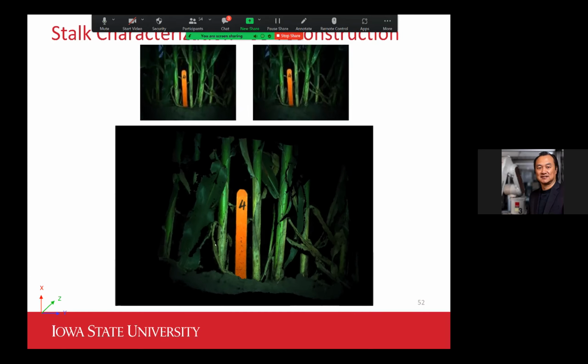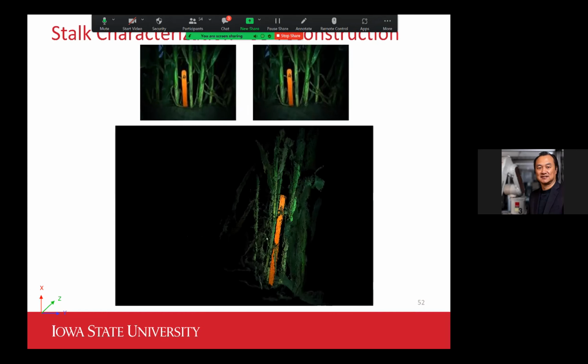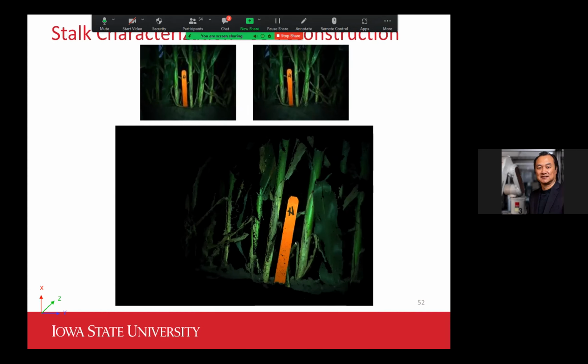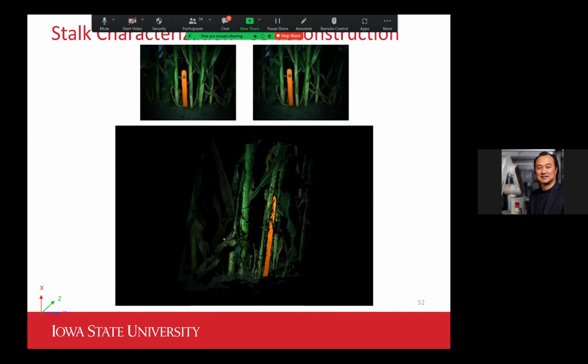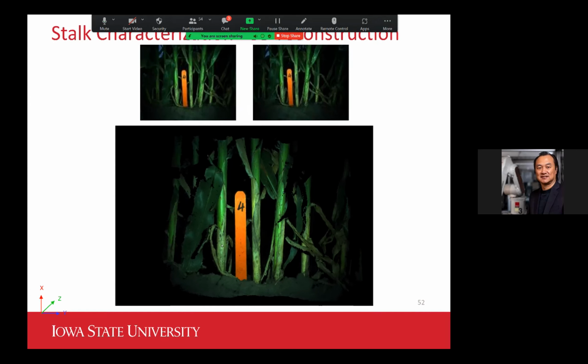One thing I want to draw your attention to here is the resolution of the point cloud we generated by our PhenoStereo, and also the clarity, the cleanness of the 3D point cloud we were able to generate, not just by our stereo matching algorithm, but more because of the images produced by our PhenoStereo.